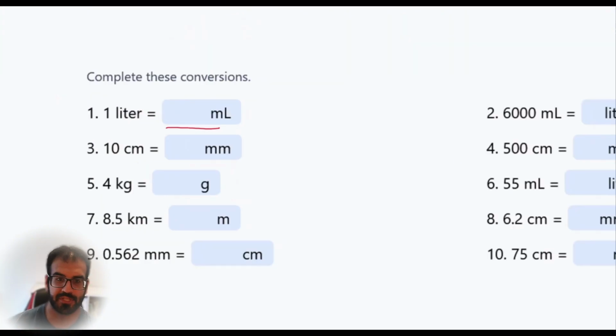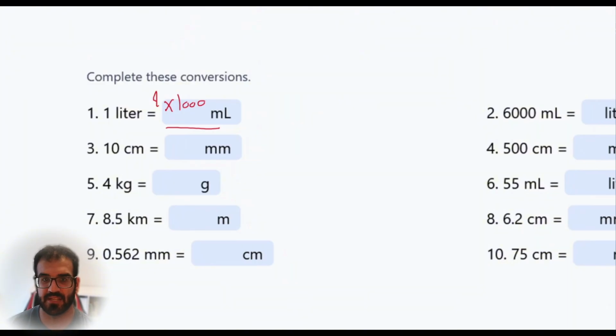So I believe you all did it right, but just for a review, I have 1 liter, and I would like to know how many milliliters that is, based on the fact that each liter is 1,000 milli. So the only thing you have to do is multiply 1 by 1,000. Obviously, just 1,000 itself, right?